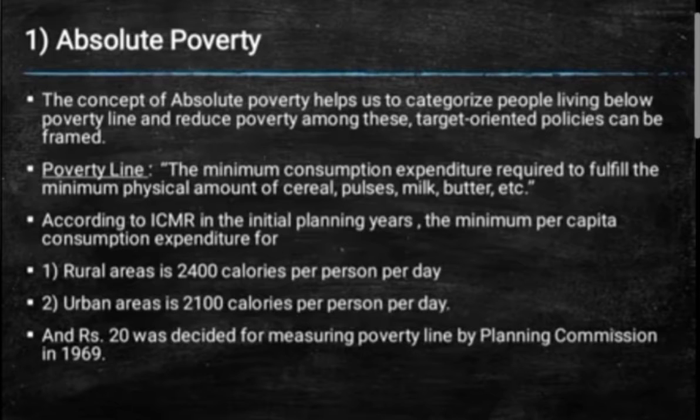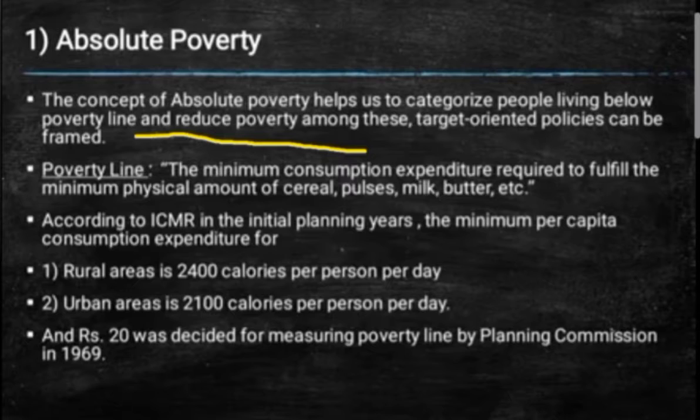Now, in part 2 of chapter number 5, that is poverty, we are going to do two topics today, that is the nature of poverty: absolute poverty and relative poverty. The very first, absolute poverty, as you can see on your screen, is the concept that helps us categorize the people living below the poverty line and reduce poverty. Among these, target-oriented policies can be framed with the help of this.